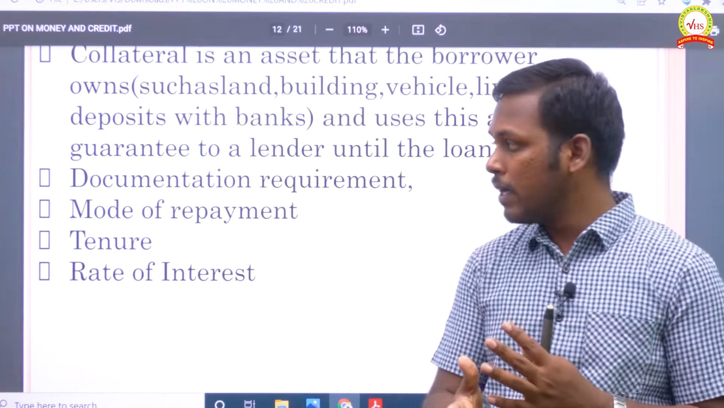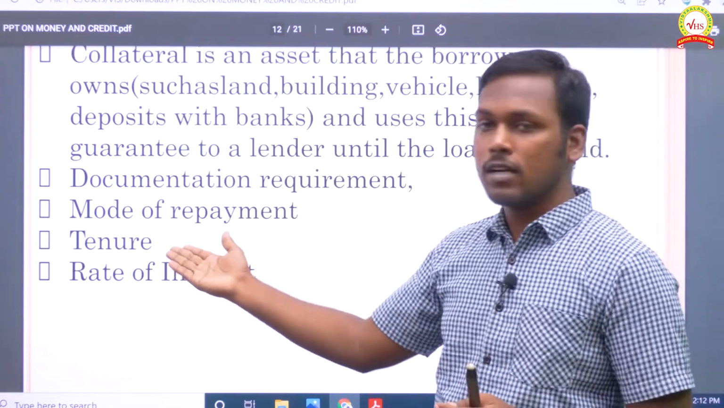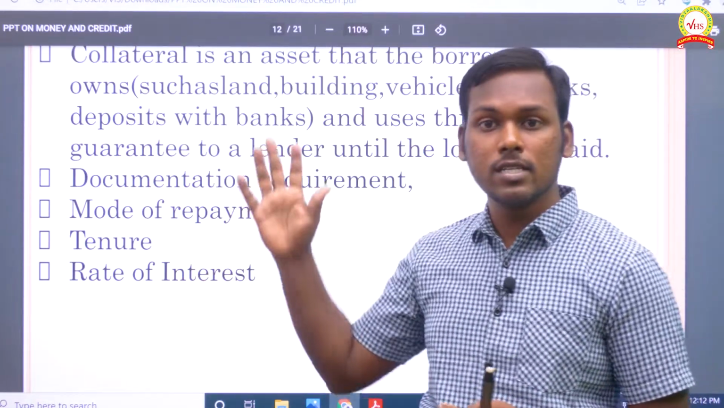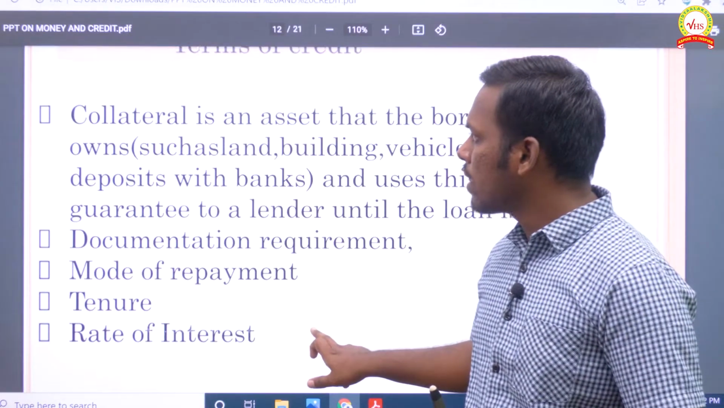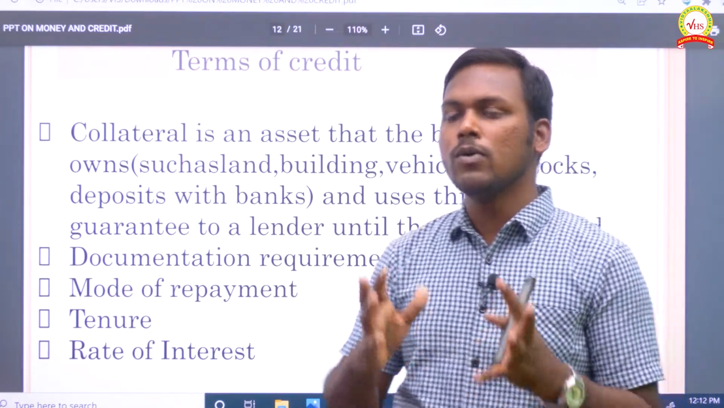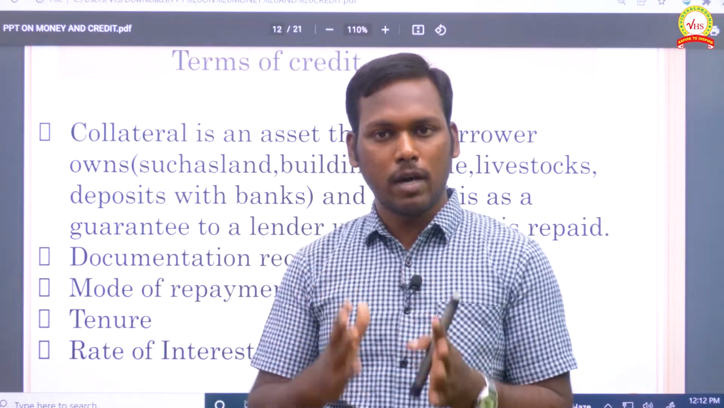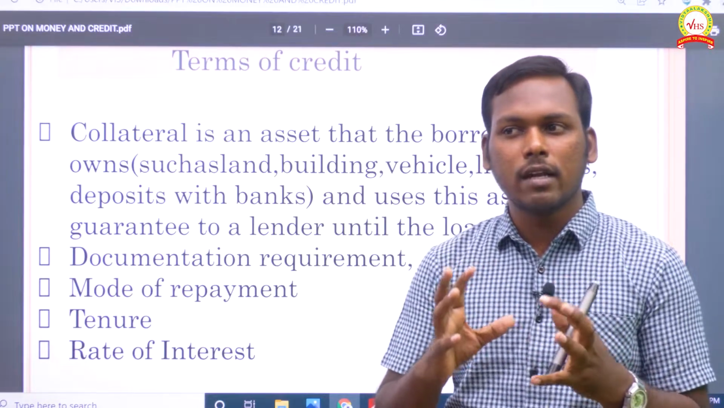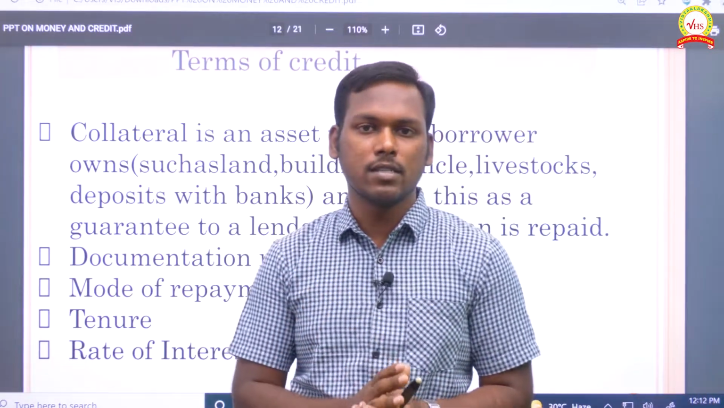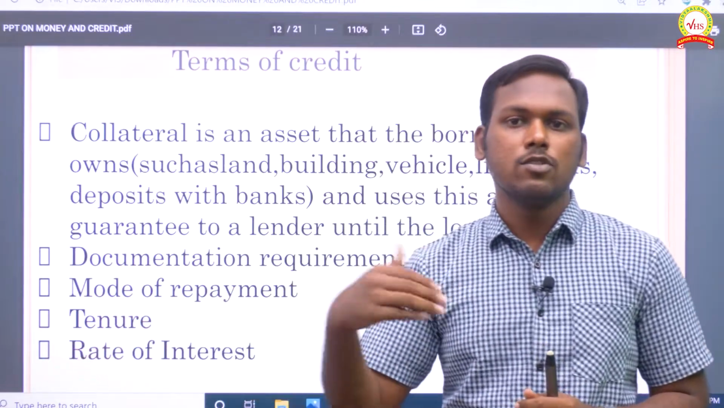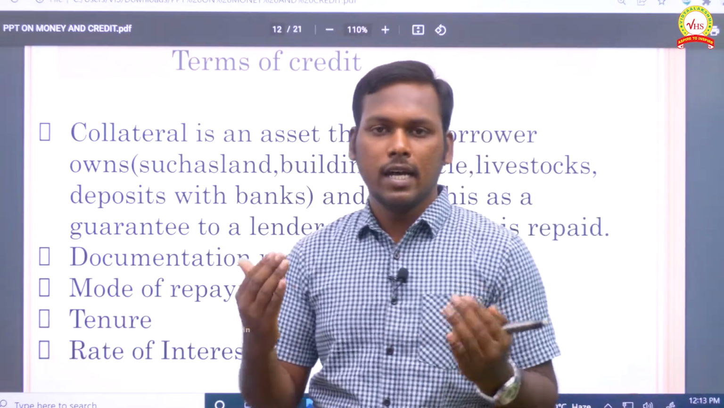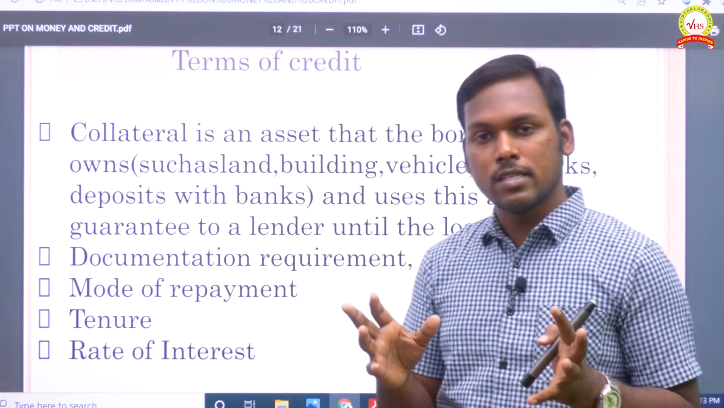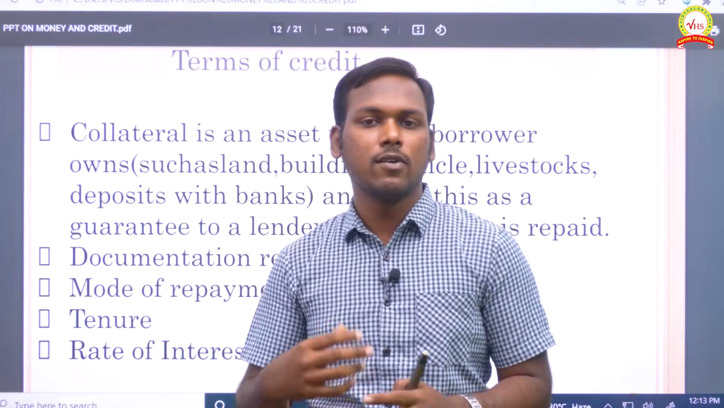Then there is the mode of repayment and tenure, which is how you will be repaying it, and tenure is the time period in which you will be repaying it, and the rate of interest. All these terms you need to know. I always suggest, when you get a loan from the formal sector, the interest will be less. You can get the loan for a very low interest, but in the case of the informal sector, you cannot expect a low interest rate. Understand? All these terms are required in order to get a loan.